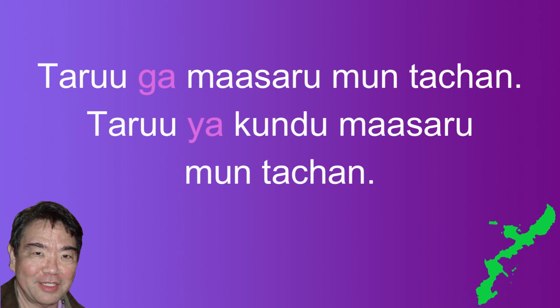So it may have been a potluck and taru's dish stood out, so you use taru ga. The second sentence uses ya, so the emphasis is on the fact that the food was delicious. In this situation, you really love the dish, which happened to be made by taru. This should help you in deciding when to use ya, ga, or nu.